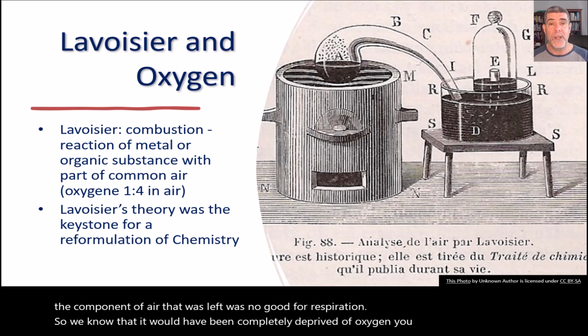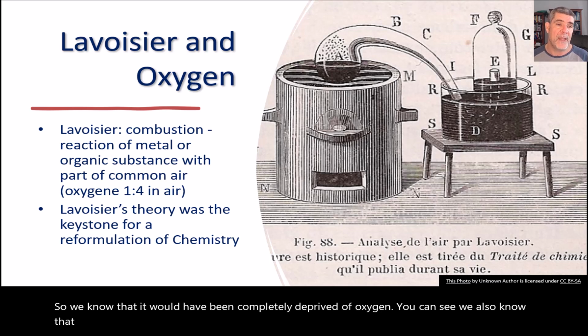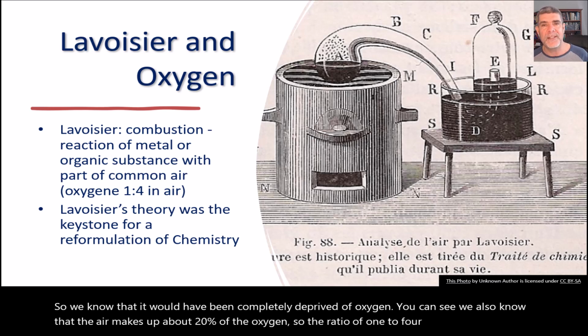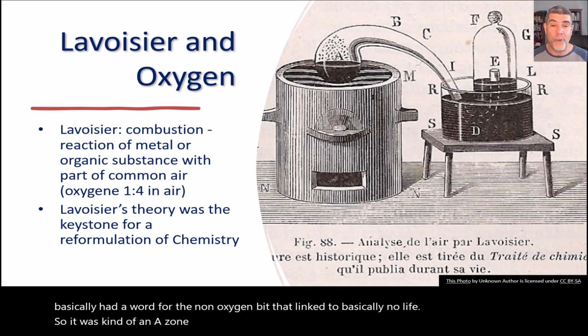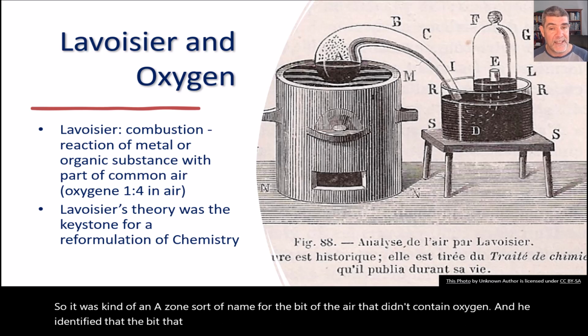We also know that air makes up about 20% oxygen, so the ratio of 1 to 4. He had a word for the non-oxygen part that linked to no life, an azote sort of name for the part of the air that didn't contain oxygen, and he identified that the part that does help life, that is involved in respiration, is oxygen.